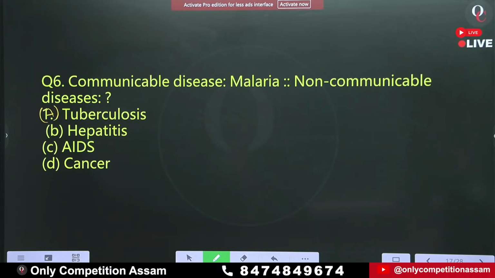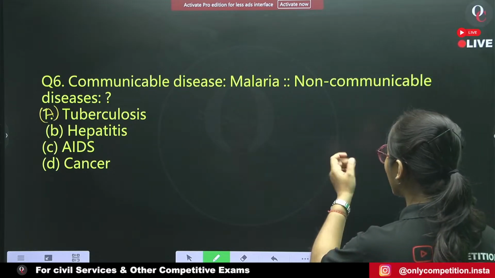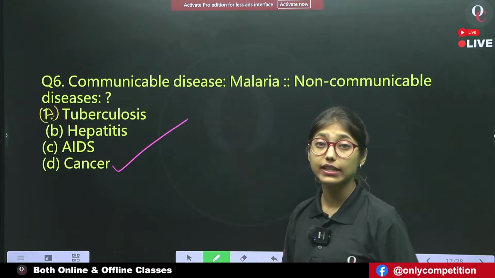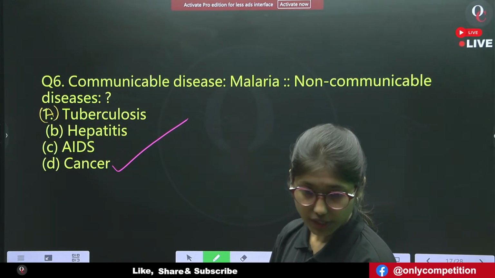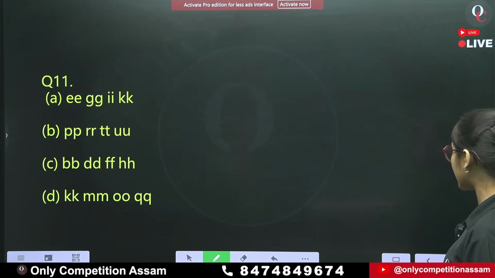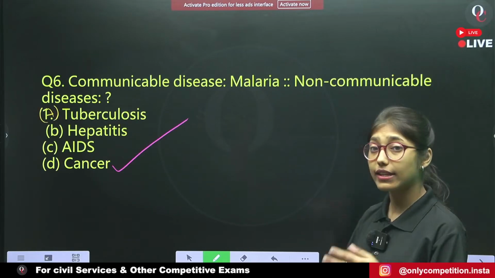Malaria is a communicable disease. Similarly, what fills the blank is a non-communicable disease. Here only option D, cancer, is a non-communicable disease. Okay? There are many other questions which we will do in the next session.